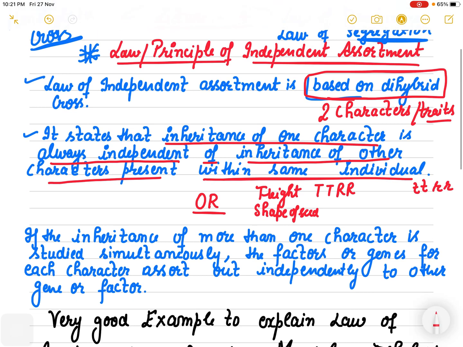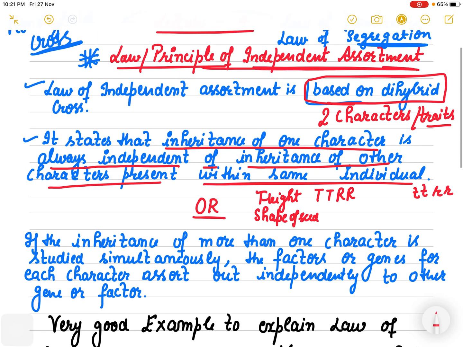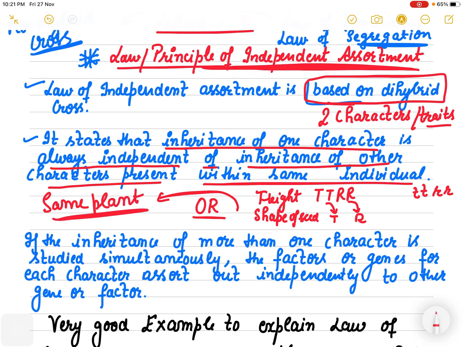So the law of independent assortment says that inheritance of height is totally independent of inheritance of the shape of the seed, even though they are present in the same plant. So they are independent of each other in their expression.